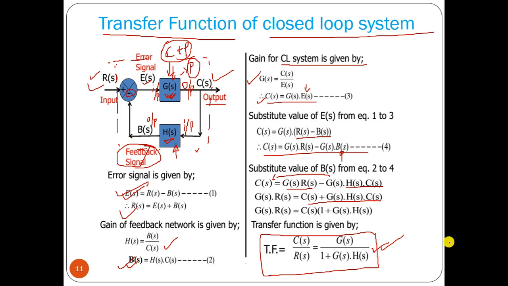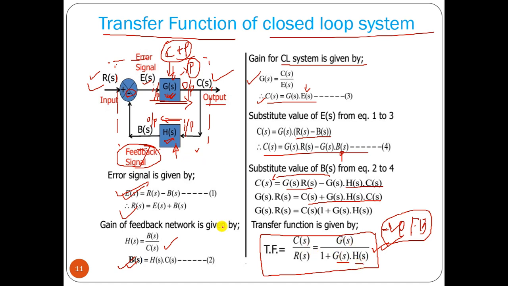This is for negative feedback, that means we have GH connected here with a negative sign with R. For that, the overall transfer function of the negative feedback system is G(s) divided by 1 plus G(s) into H(s), where G(s) is the forward path gain and H(s) is the feedback path gain. This is your forward path, this is your feedback path gain.